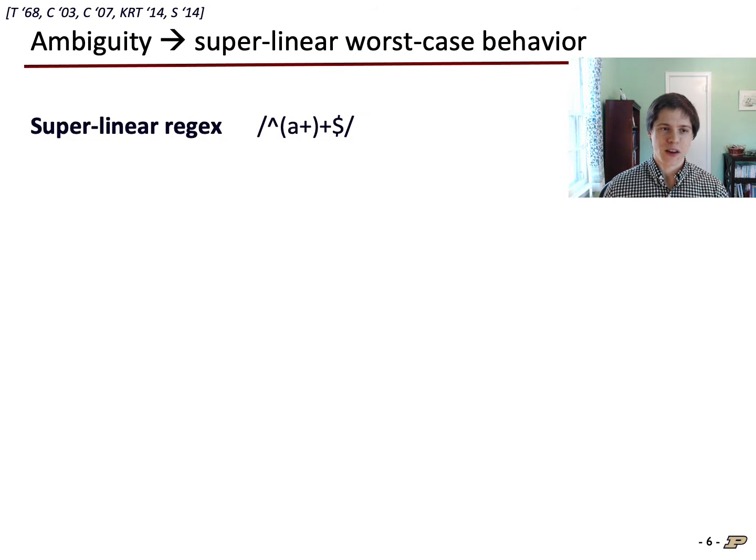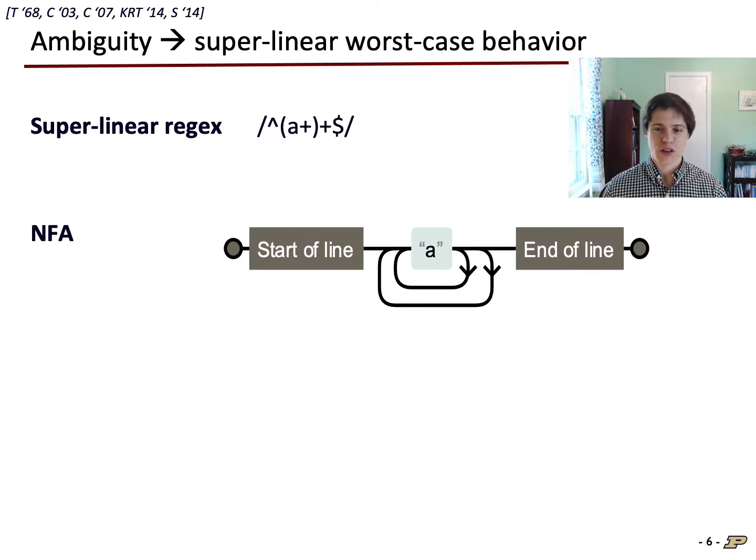Here's an example of a superlinear regex. This one has exponential worst-case behavior. Regex engines will construct something similar to this NFA, which has two loops because of this extra quantifier. The extra loop makes the NFA ambiguous. Every time the regex engine sees an A, it's not sure which loop to take. Each A gives it two choices to explore, and additional A's compounds the number of paths exponentially. And critically, all these paths are leading to the same place over and over again.